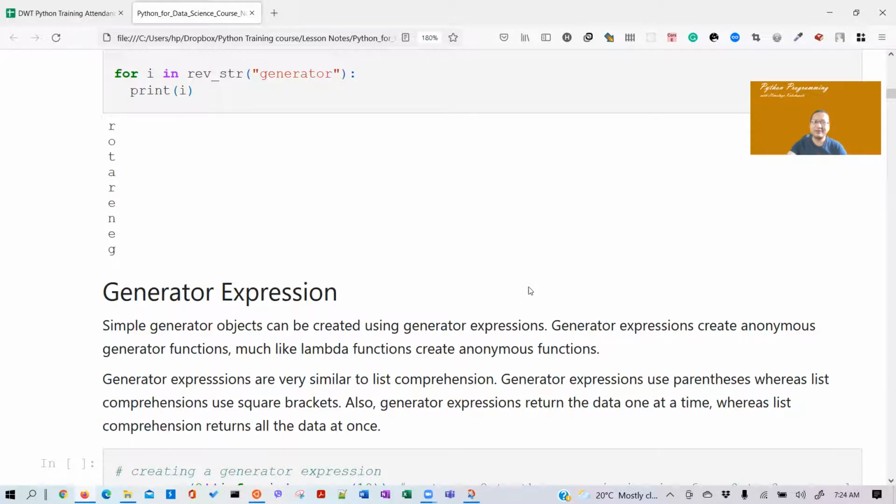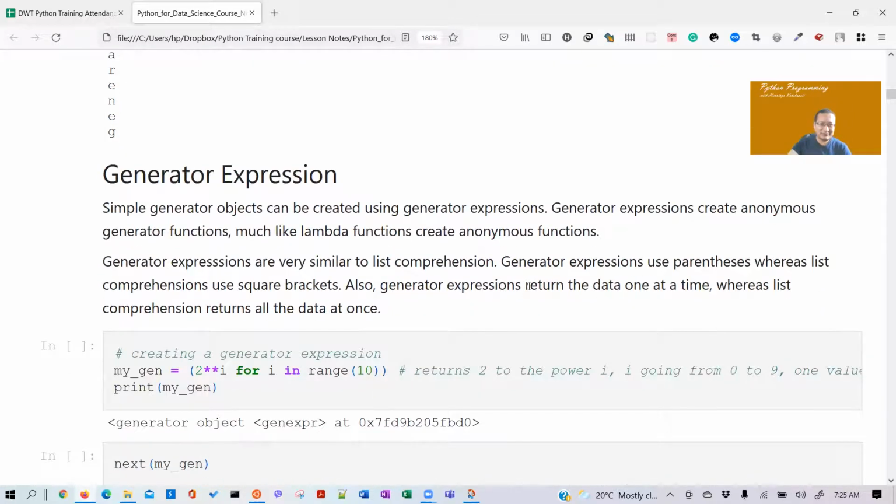The difference: a generator expression uses parentheses, while the other uses square brackets. A comprehension returns all the values at once, while the generator holds them until you call it. A comprehension gives you all the values at a time, whereas a generator expression gives you back a generator object, which gives a single value at a time in succession. I hope we are clear.